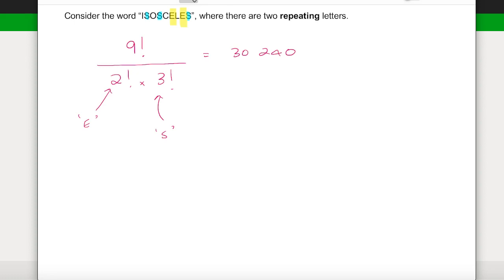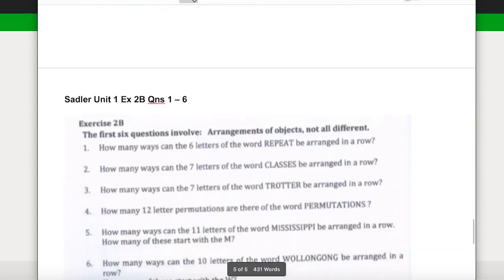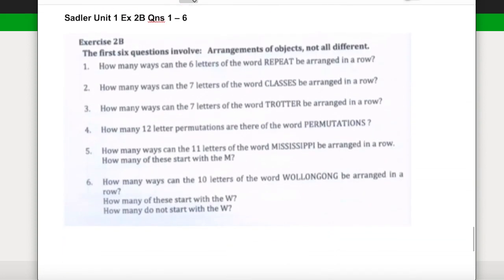So just adding this onto your knowledge of permutations and arranging objects, I'd like you to have a look at Sadler Unit 1 Exercise 2B, questions 1 to 6, which are shown below.